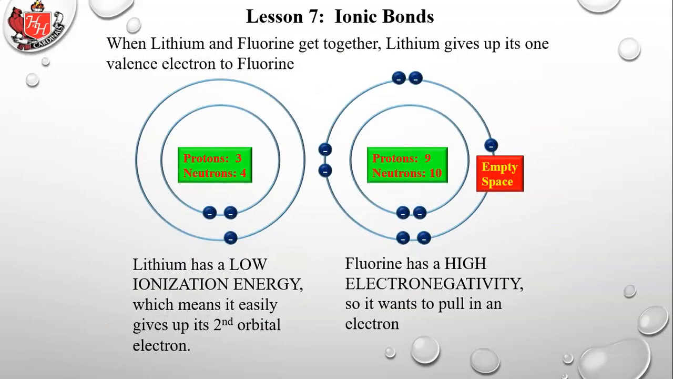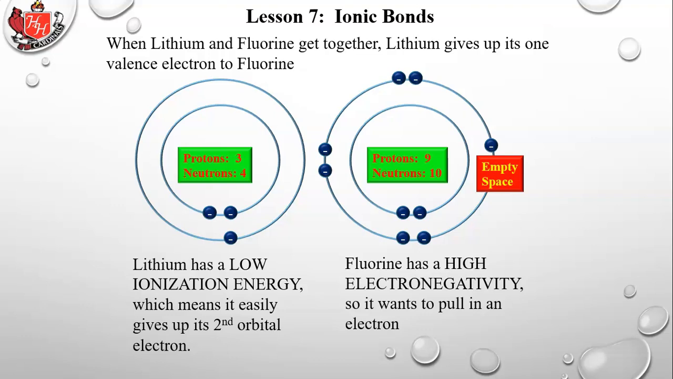When lithium and fluorine get together, lithium gives up one of its valence electrons to fluorine. Lithium has low ionization energy, which means it easily gives up its second orbital electron. Fluorine has high electronegativity, so it wants to pull in an electron. So they match up very well for that purpose. Fluorine will pull on the electron of lithium, and lithium will give it up.